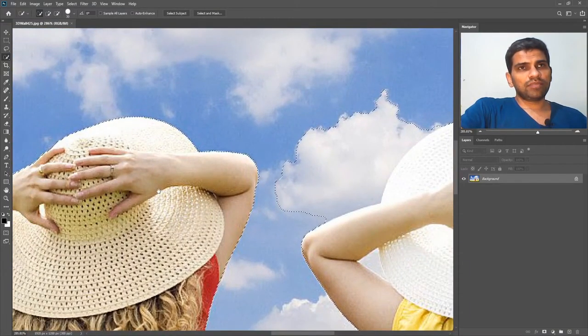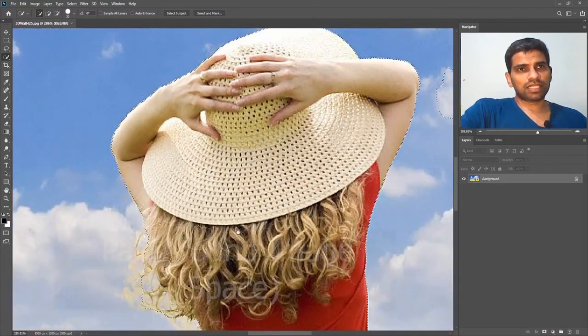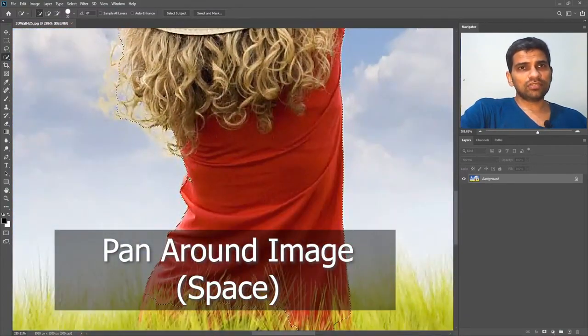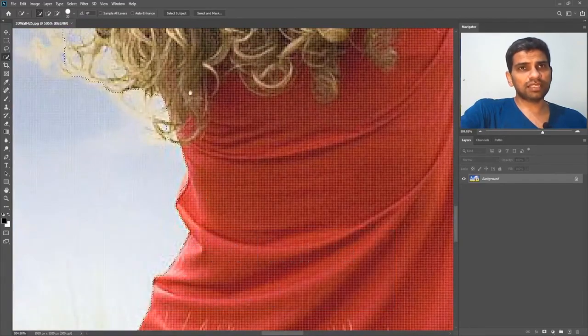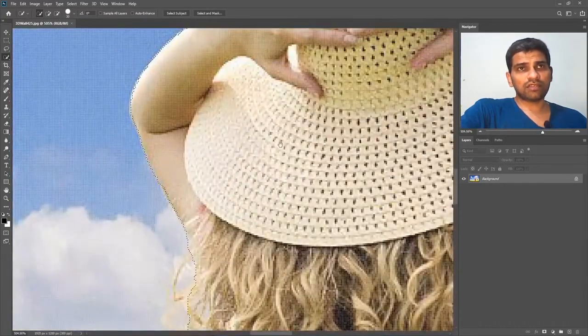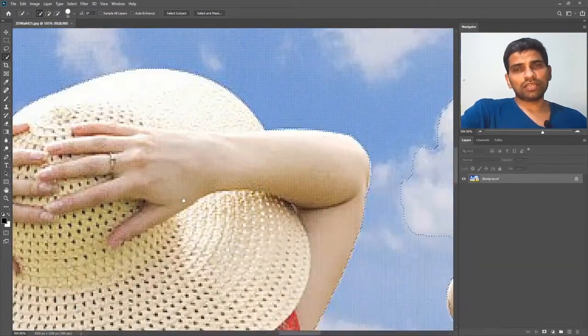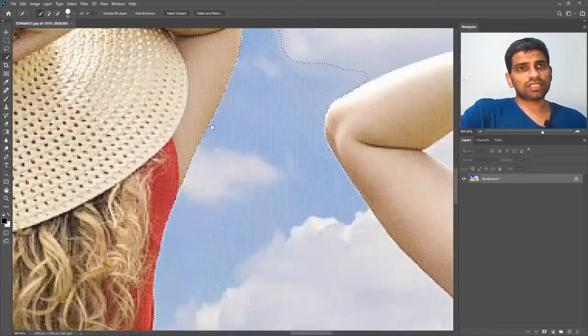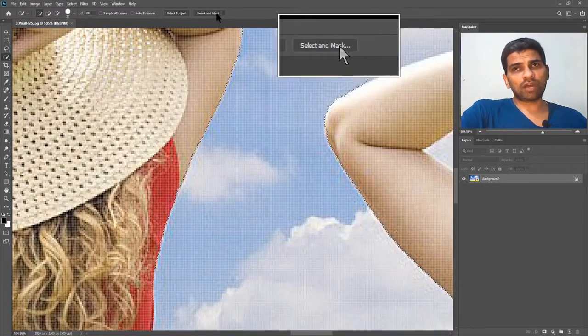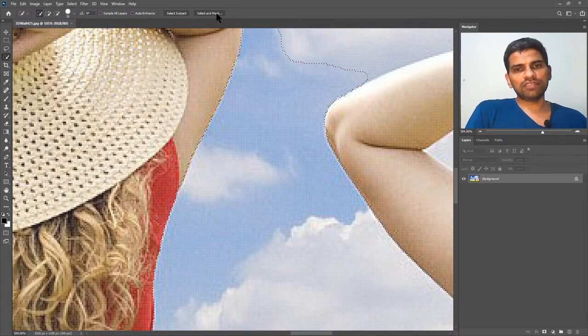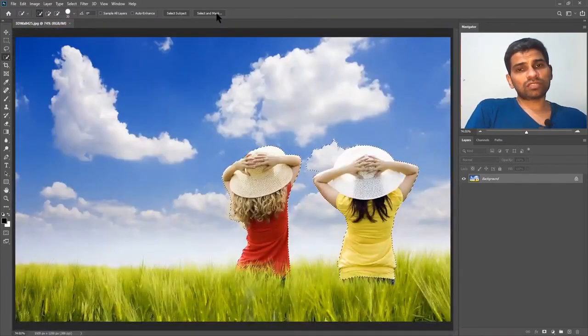So let's see, by panning the image with the spacebar key held down on the keyboard, as you can see, it has missed some areas where there is not enough contrast. But that's okay. You can simply fine-tune this selection by going to Select and Mask. Now, Select and Mask is another topic for another time, which is one of the best selection methods in Adobe Photoshop. So we'll leave it here. My main intention was to let you guys know about the Select Subject option in Adobe Photoshop.